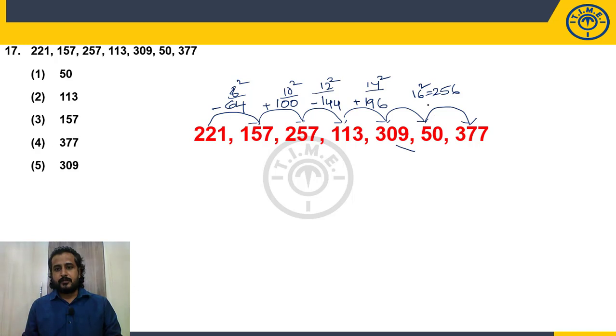So next should be minus 256. So 309 minus 256 is, sorry, 53. What is the number? 53. But what is given? 50.